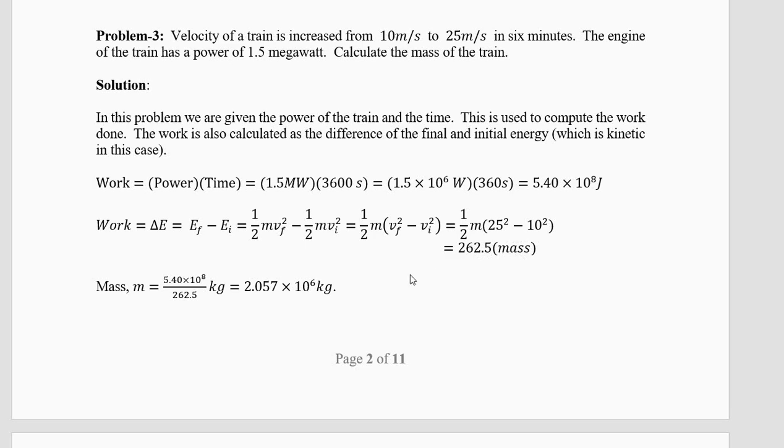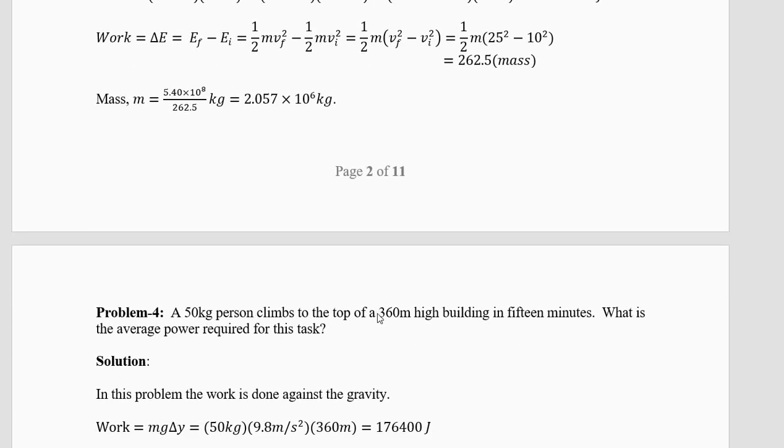This m is mass. Now this work and this work are equal. So this mass is equal to 5.4 into 10 power 8 divided by 262.5. You'll get some number, 2.057 into 10 power 6 kilogram. So the mass of the train is more than 2 million kilograms. You can write mega kg, but nobody writes it, so don't try it.